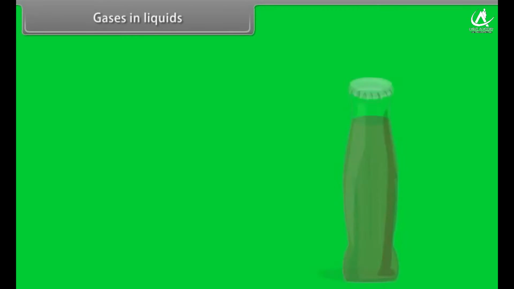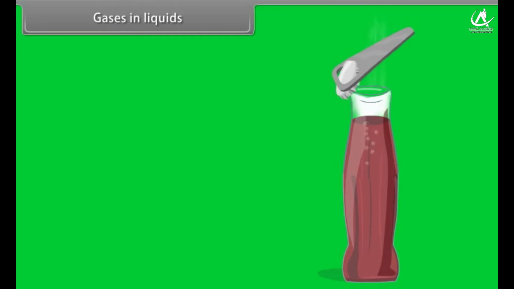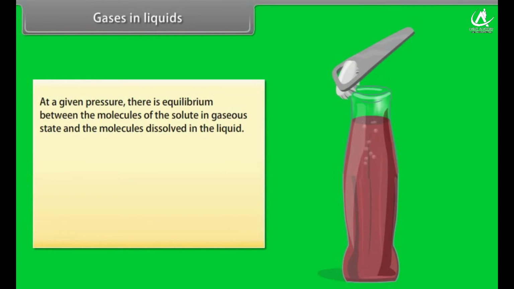Gases in liquid. When a cold drink is opened, the carbon dioxide dissolved in it fizzes out rapidly. This represents an equilibrium situation. At a given pressure, there is equilibrium between the molecules of the solute in gaseous state and the molecules dissolved in the liquid. It can be expressed as